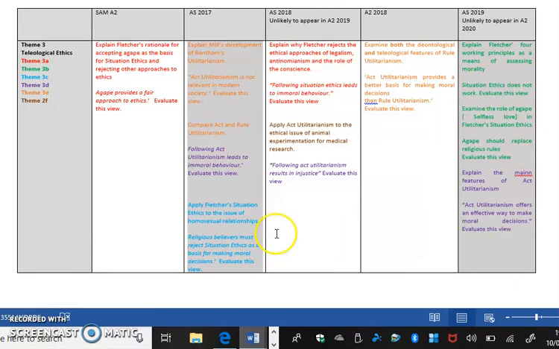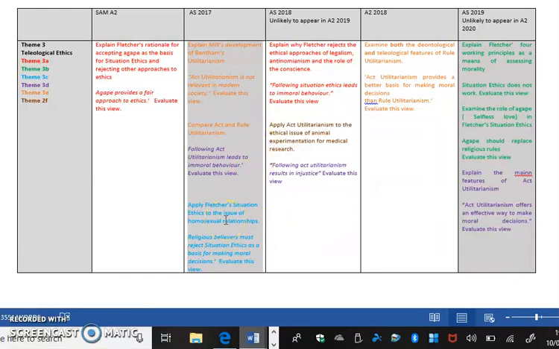Theme 3C has been asked here. 3C is an application question. Now remember, the two application topics are homosexuality and polyamorous relationships. So polyamorous relationships is still untested. Theme 3D is classical utilitarianism. So that's act utilitarianism with Bentham. That has been asked on the AS papers, but never on an A2 paper. So that is worth bearing in mind.